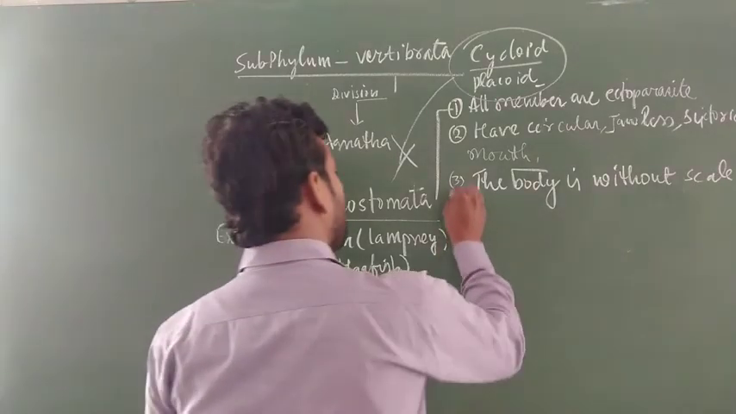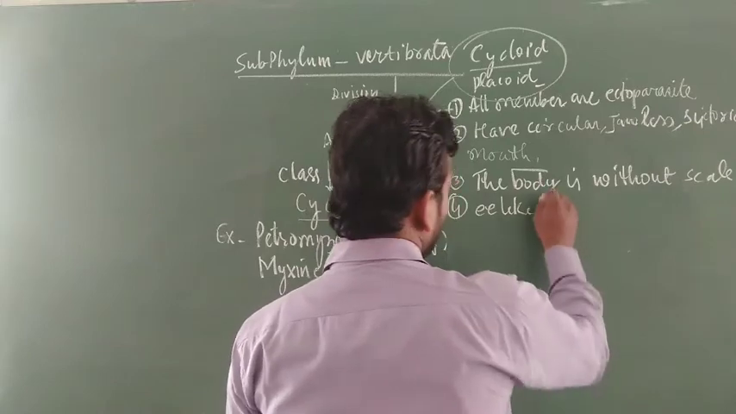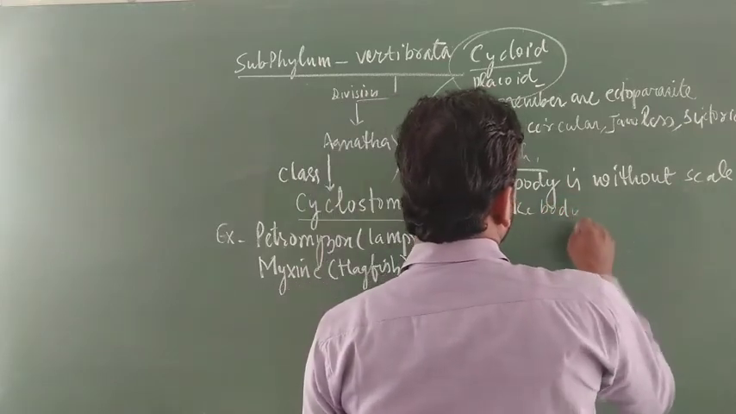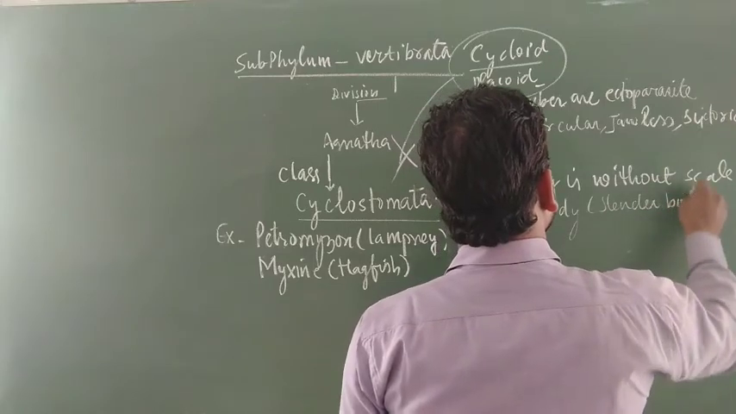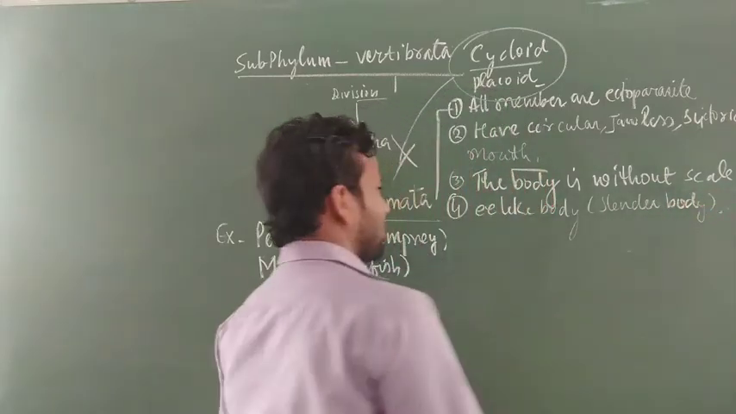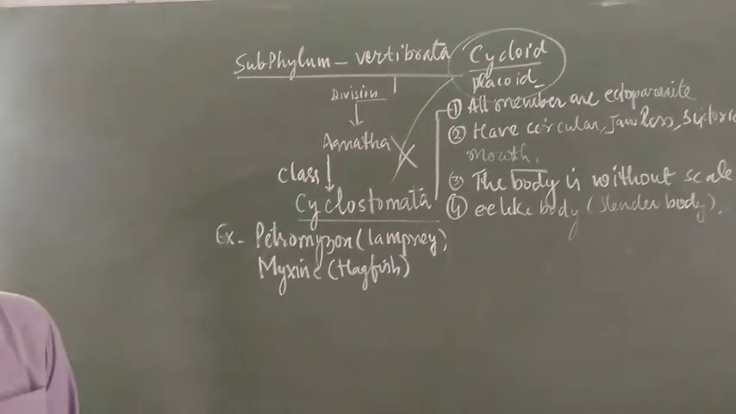Having a cylinder body, it is an eel-like body. Eel-like body, especially called cylinder body, is present in it. A cylinder-like body is present especially in this animal. It is called an eel-like body.